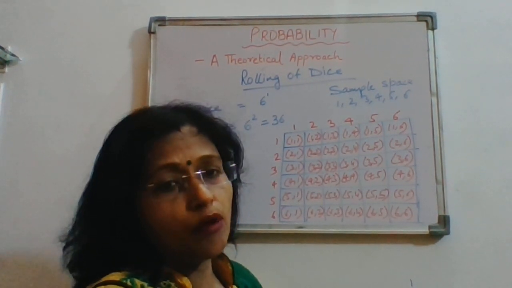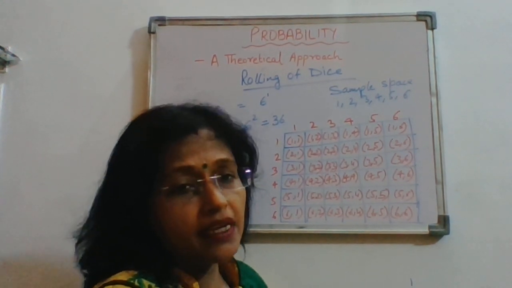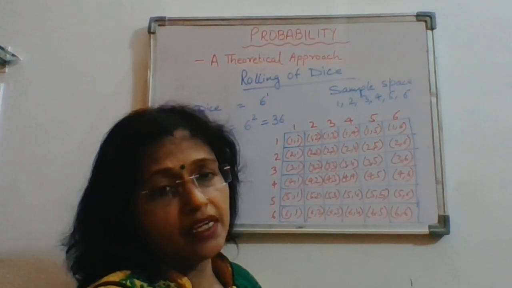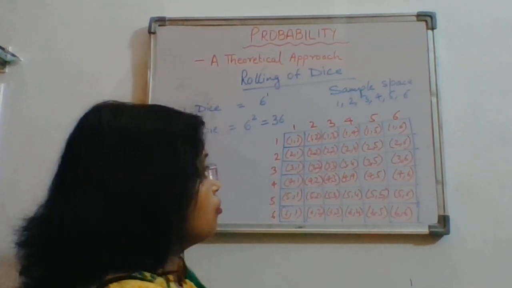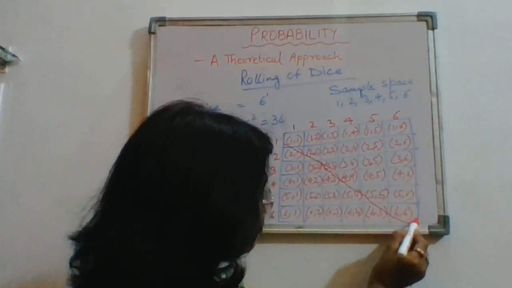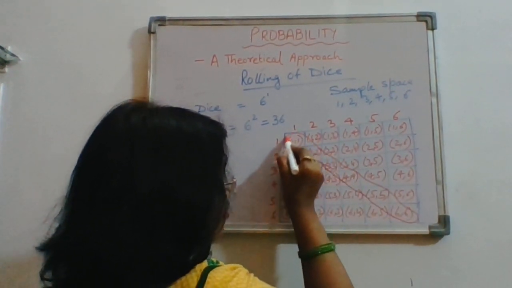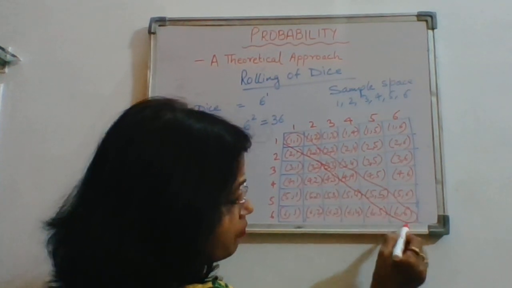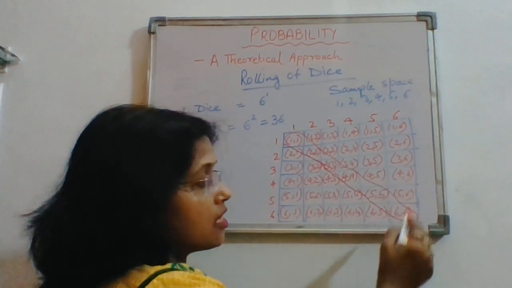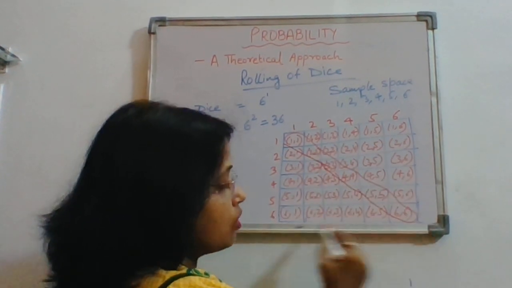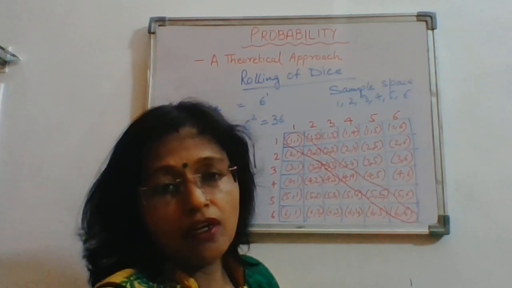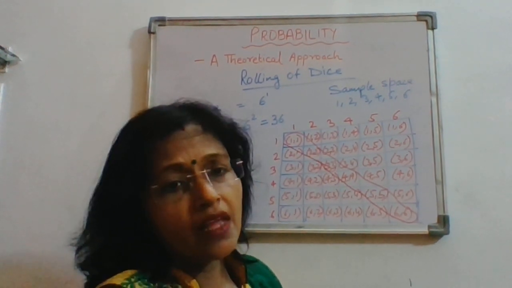Now what will be the probability of getting a doublet here? Doublet means the same number occurring on both the dice. So for the doublet, we can have these numbers: 1, 1, 2, 2, 3, 3, 4, 4, 5, 5, 6, 6. So they are 6 in number. So 6 is your favorable outcome and your total possible outcome is 36. So 6 by 36 will be your probability of getting a doublet.